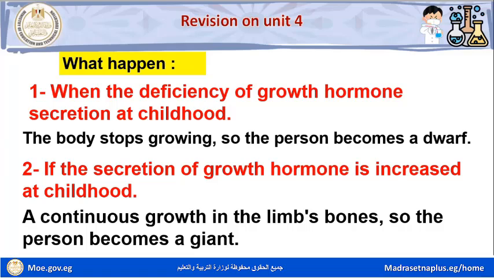Continuous growth in the limbs and bones, so the person becomes a giant.